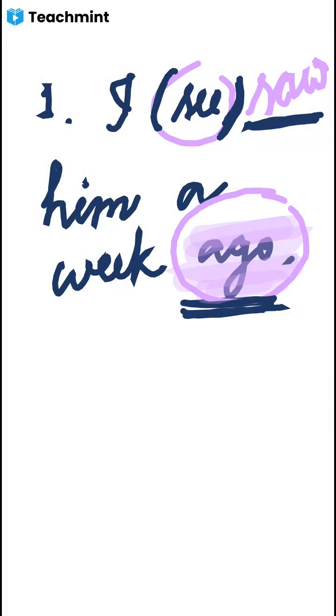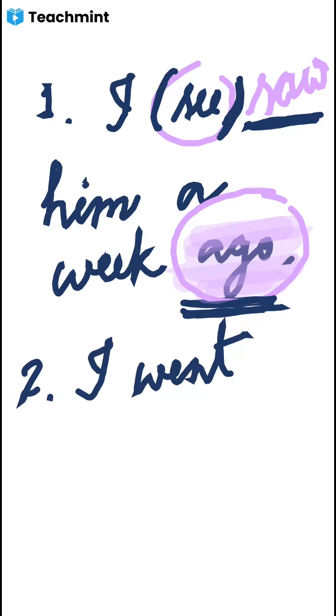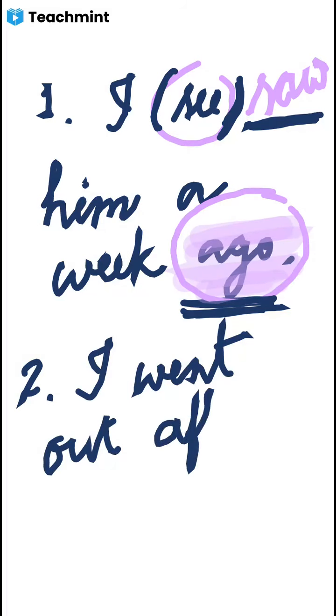Then let me write down one more sentence for you. Question number 2. You write down the numbers also, because sometimes I may miss writing the numbers. I went out after she arrived.